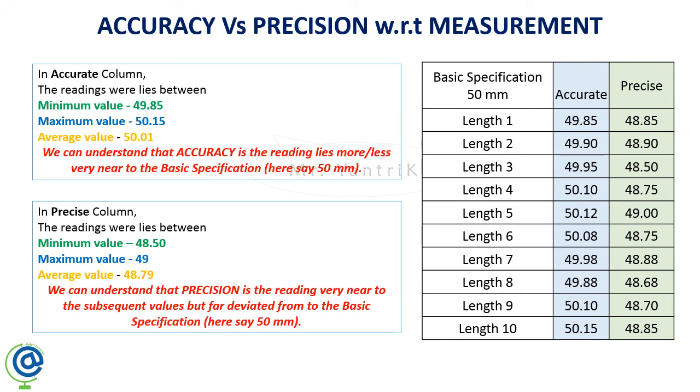So you can say that this dimension is precise but not accurate, as each reading is very near to the subsequent values. Subsequent values are 48 and 49. All the values are very near to each other, but they are very far from the basic specification. So you can say that those are precise but not accurate.